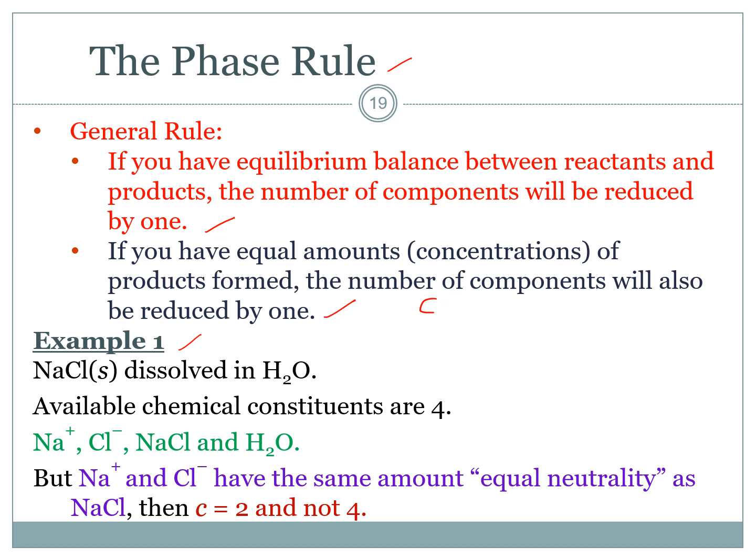Example 1. Solid sodium chloride dissolved in water. So available chemical constituents are 4. Na plus ion, Cl minus, NaCl, and H2O. However, Na plus and Cl minus have the same amount. Equal neutrality has sodium chloride. Then the component C is equal to 2 and not 4.